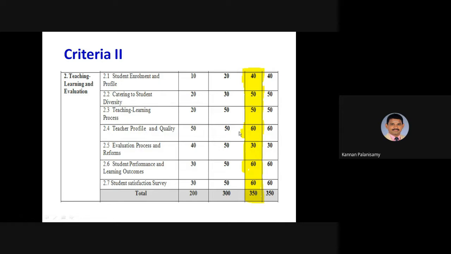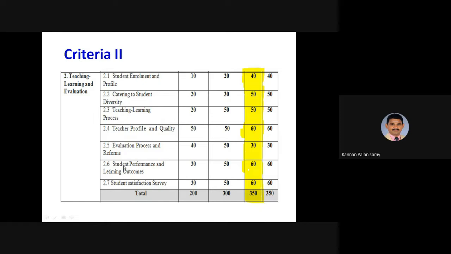Then teacher profile and quality. These details should be given based on the teacher's qualification, experience, and how long they have been in this particular institution. Then evaluation process and reforms. Since it is an affiliated institution, you should not have any modification in the evaluation and reforms, because whatever direction is given by the university has to be followed. It is given 30 marks.